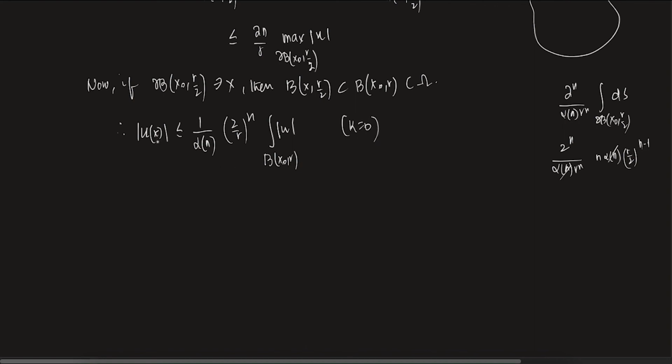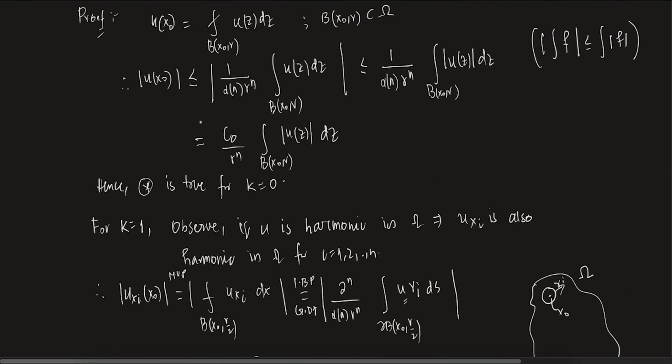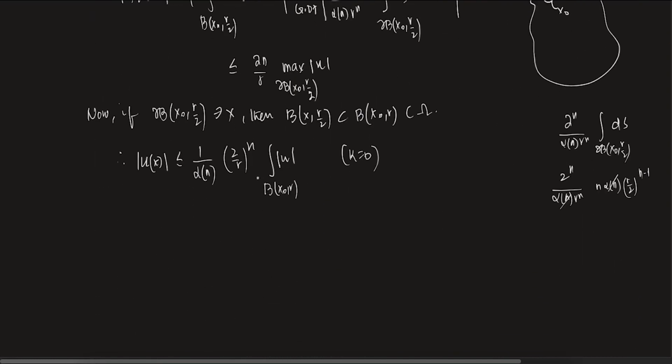For any x, please remember the difference here is this. Here we proved it for mod u of x naught, which can be written like this. What I'm saying is, for any x such that B(x, r/2), which is contained in B(x naught, r), we can write it like this. Is this clear? Okay.